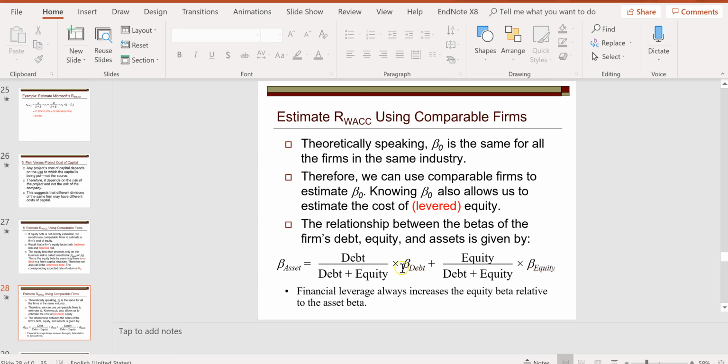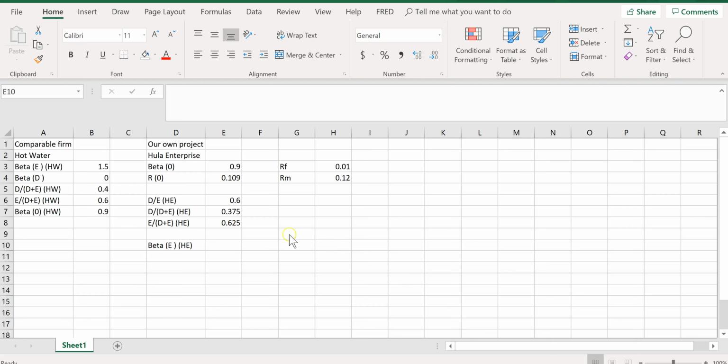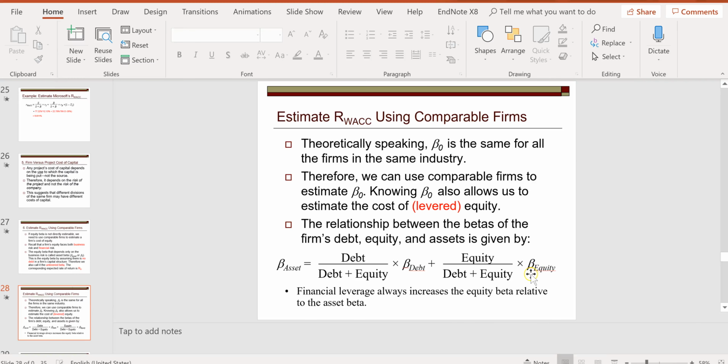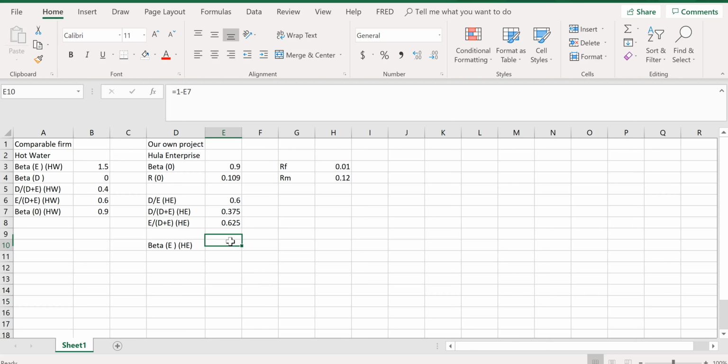And then if this beta debt is zero, so this term vanishes. Only the second term remains. So we know beta zero and we know this equity value ratio, right? We just calculated that. This is the equity value ratio. So then if we divide both sides by this equity value ratio, then we can figure out this levered equity beta. So that's how we solve that.